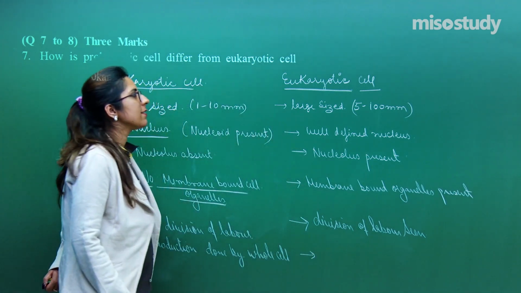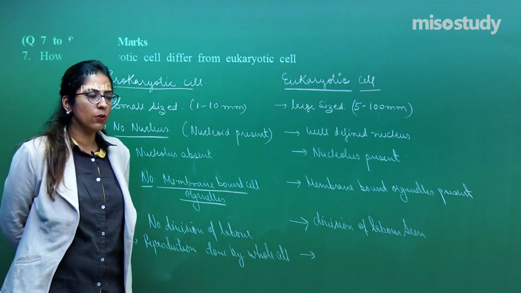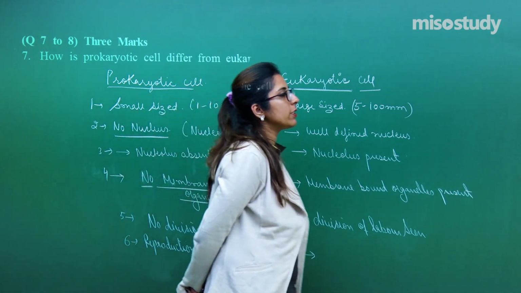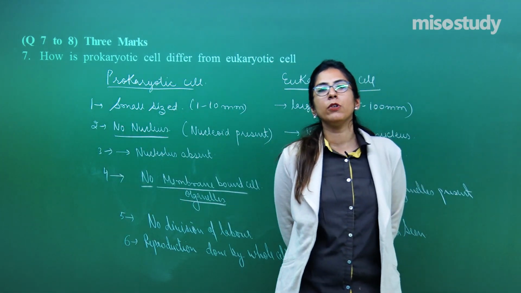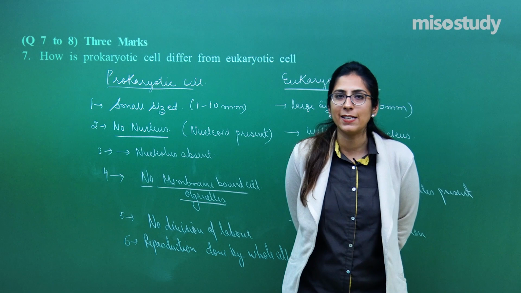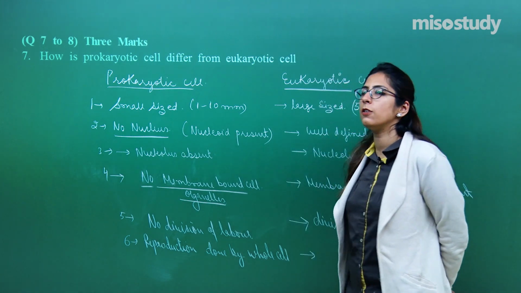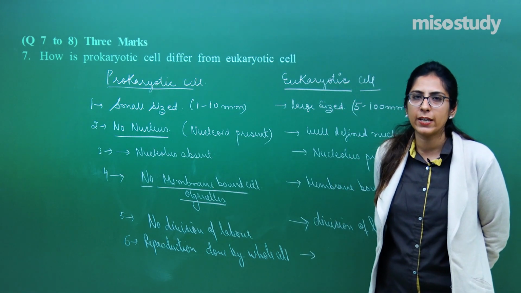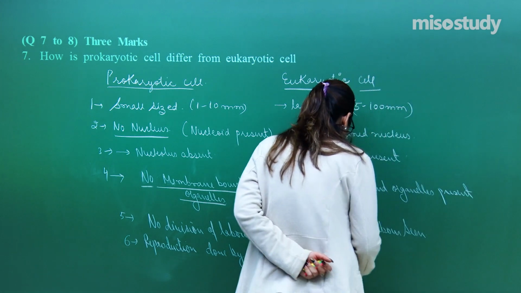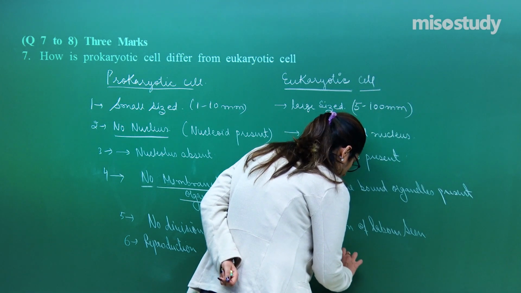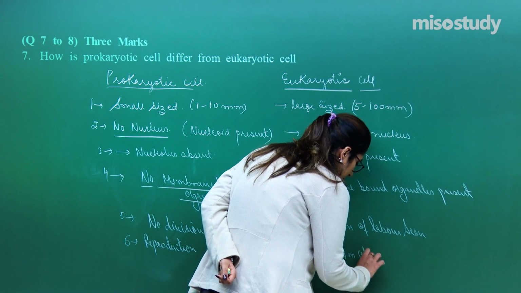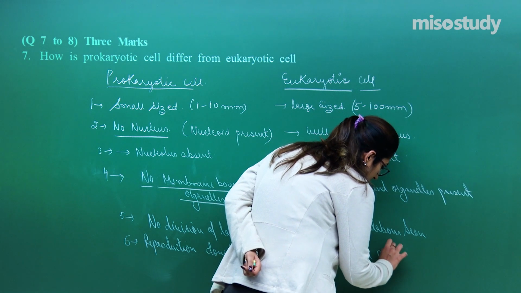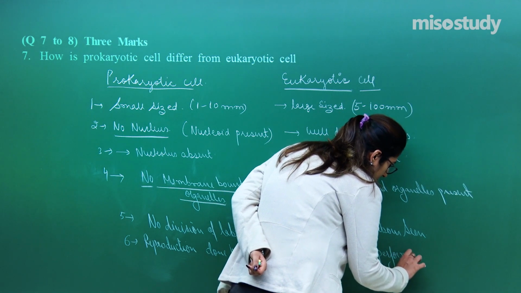Whereas in eukaryotic cells, we know there are two types of cells. The first is called a germ cell and the second is called a somatic cell. The germ cells are those which are helpful in the process of reproduction. So germ cells perform the process of reproduction.